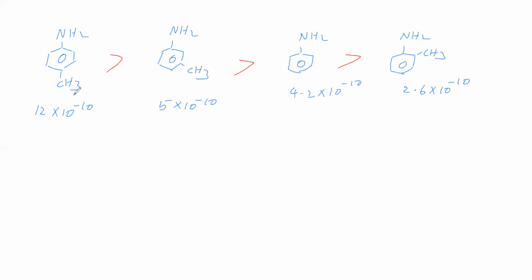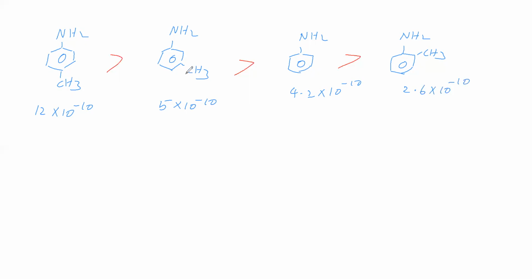Now here methyl shows plus I effect and hyperconjugation. Therefore, the methyl group is an electron donating group. Electron donating group means lone pair availability on nitrogen is high. Therefore, this basic strength is high when compared to aniline. So, now para and meta we will see.